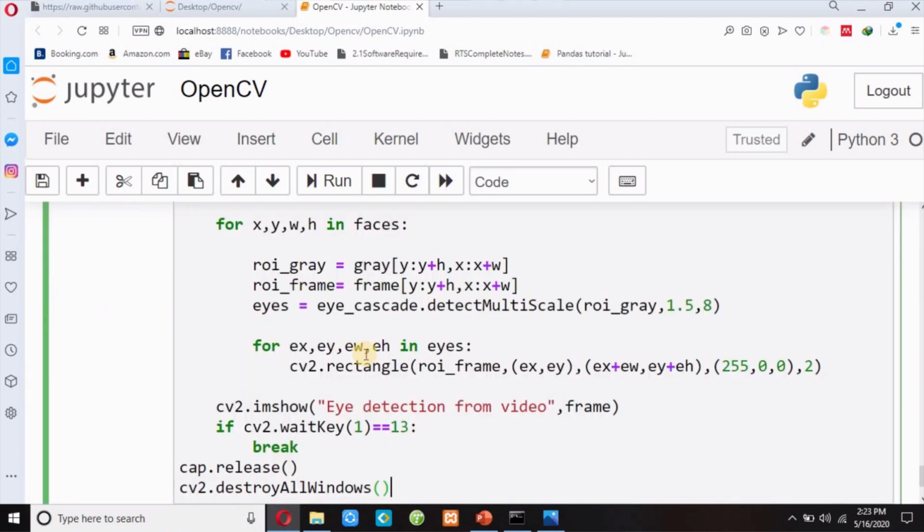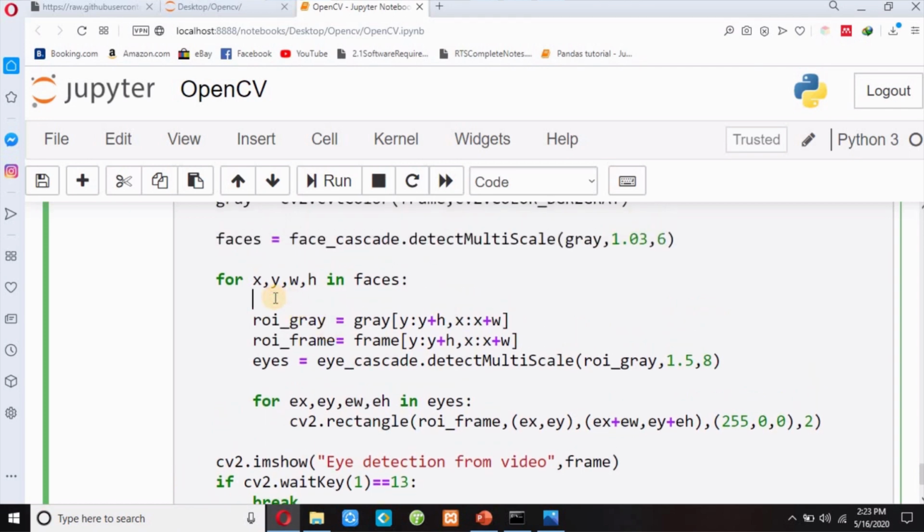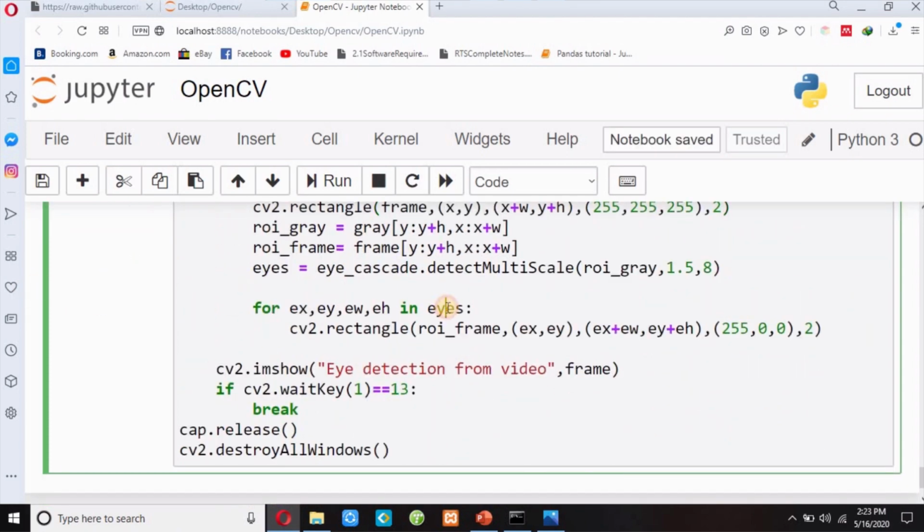Control V, and then here I have to write cv2.rectangle. I have to pass my frame, and then x, y, x plus w, and y plus h, and then suppose white color 255, 255, 255, and the thickness is suppose 2. Now I will execute this code. So shift enter.